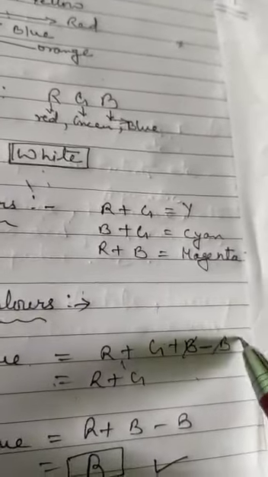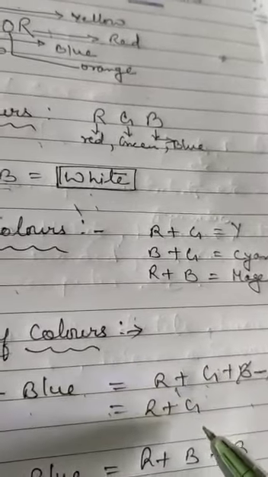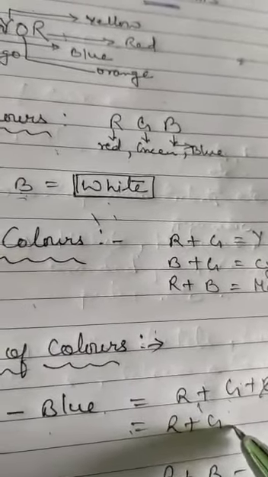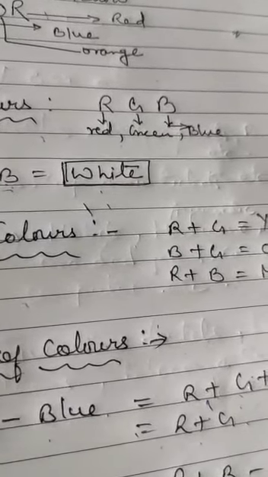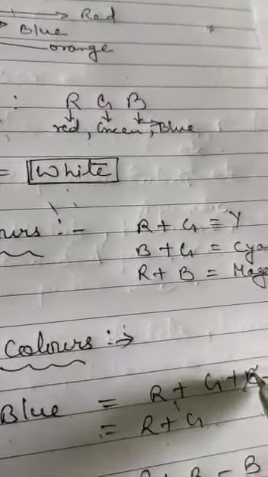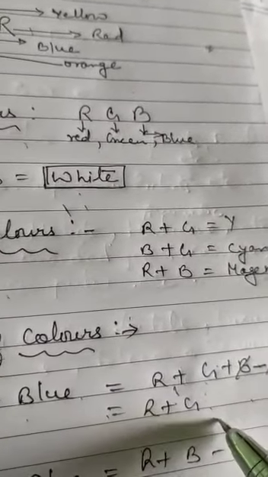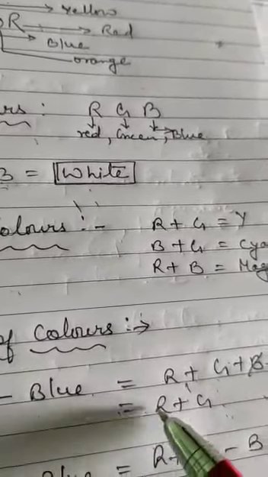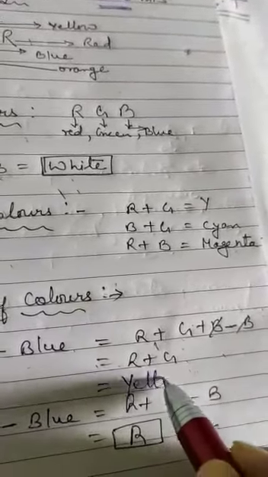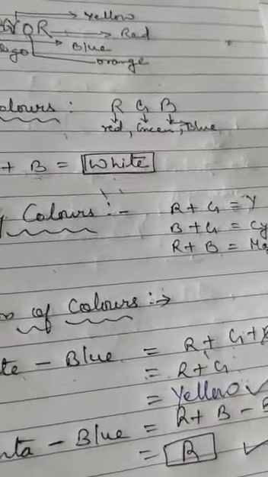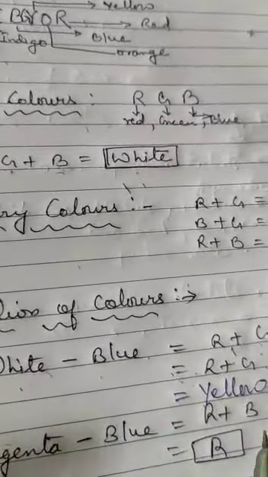That is why I cut it here. It is absorbed totally, so what is left? R plus G. So red plus green only it will give. Means a sheet of paper is made of material that is capable of absorbing blue light. When blue light is absorbed, what is left? Only green plus red light, and red plus green gives yellow. Red plus green gives yellow, children. Okay, this is called subtraction of colors.